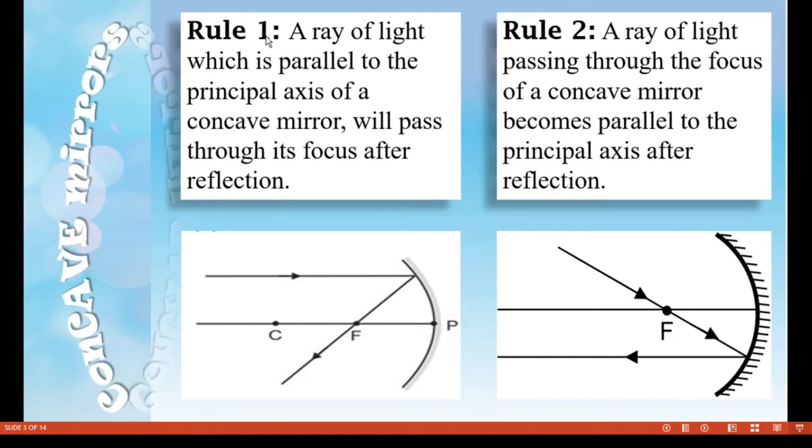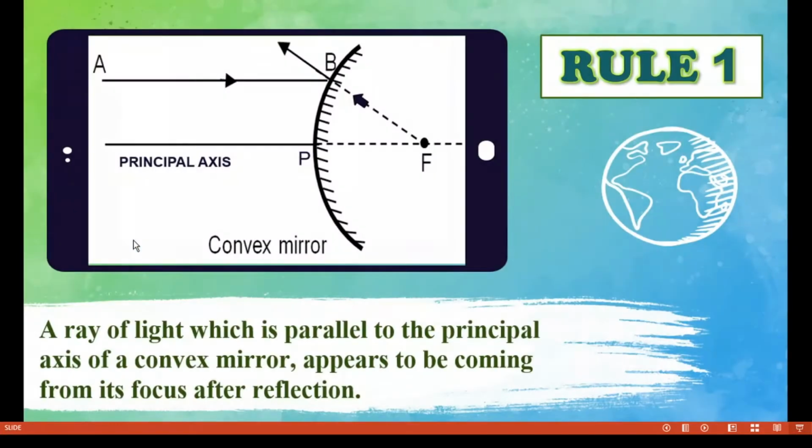Rule number one is a ray of light which is parallel to the principal axis of a concave mirror will pass through its focus after reflection. And rule number two is a ray of light passing through the focus becomes parallel to the principal axis after reflection.